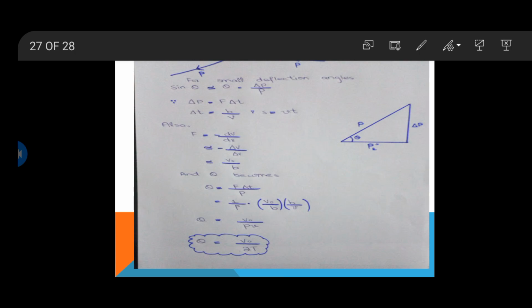If you want to represent our equation in terms of the kinetic energy, there is a relation between momentum and the kinetic energy. Using this relation, theta becomes theta is equal to V naught over 2T, where T is the projectile kinetic energy.